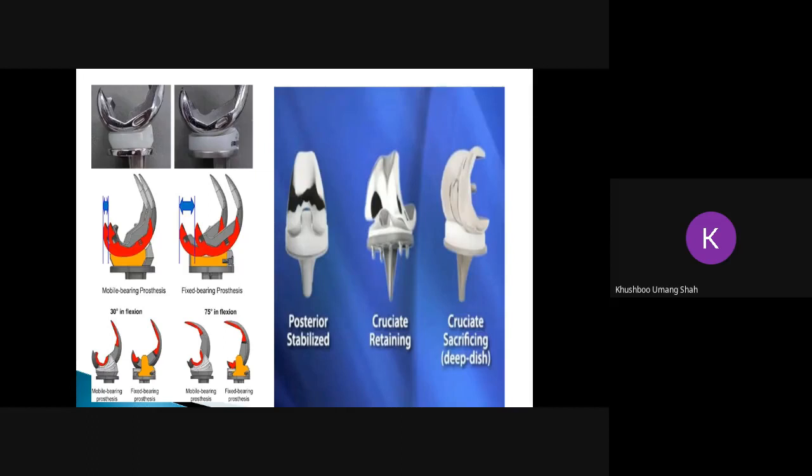And if it is not retained, like if it is excised during the surgery, the implant that is used is cruciate sacrificing. It is removed. So such kinds of implants are available now. Depending upon whether the PCL is spared or excised, it is known as cruciate retaining and cruciate sacrificing. If the ligament is retained, it offers good posterior stability. If it is excised, there is some degree of instability, but since implants are available nowadays, there are less chances of posterior instability. Next slide.